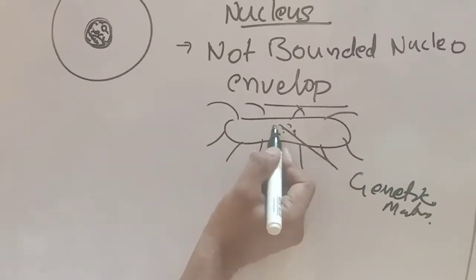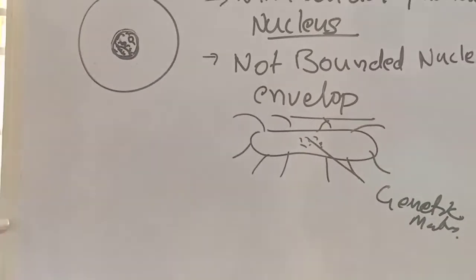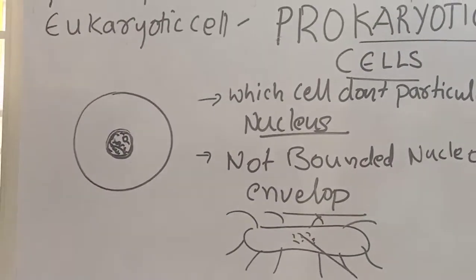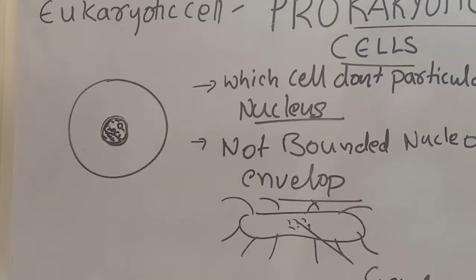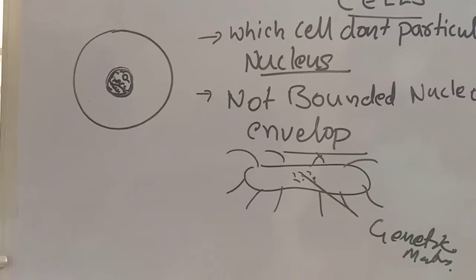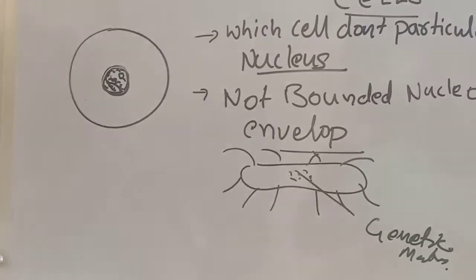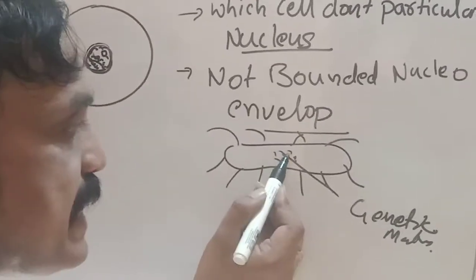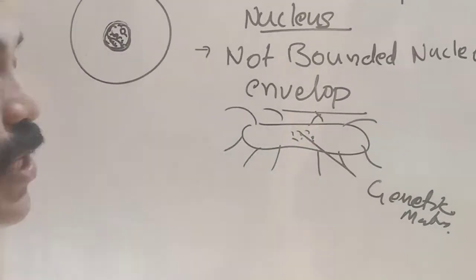That means it does not have a distinct nucleus. That type of cell we call prokaryotic cells. In prokaryotic cells, the nucleus is not developed and not covered with a nucleoenvelope.